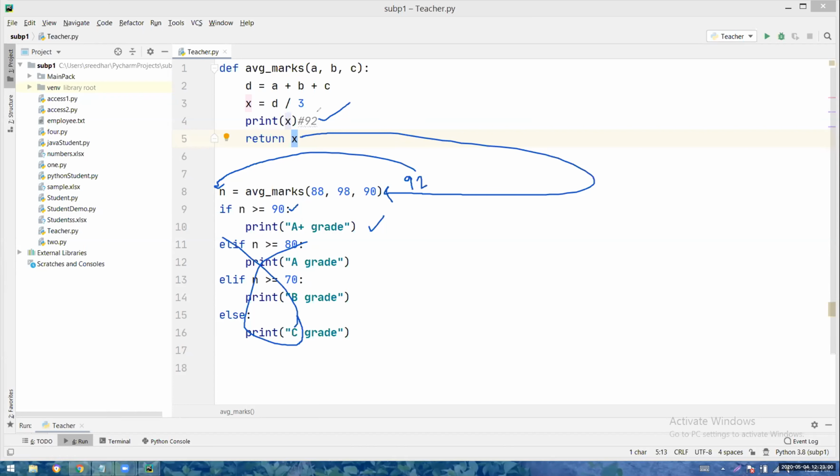If I want to print just the average, then print it and leave. No need to return here. But basing on the average value, I have to decide the grade. Then that means if I want to use that 92 from outside the block, then I will return. Then I will ask to return. Okay.